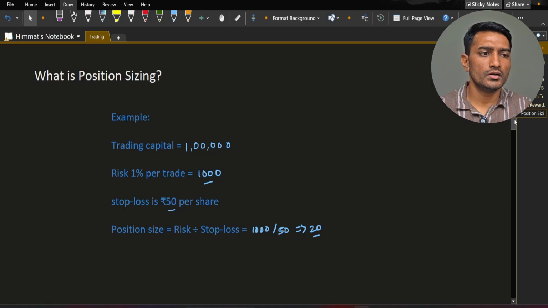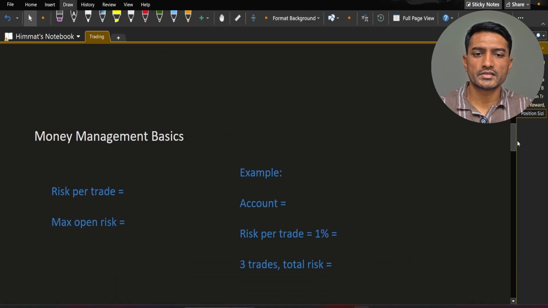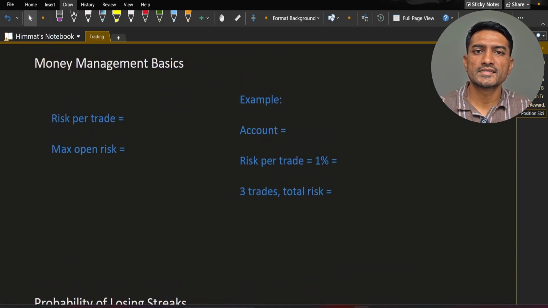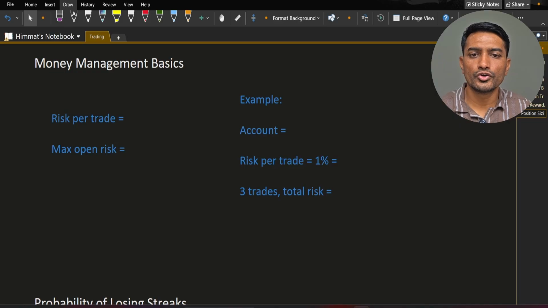Now let's move to some money management basics. Money management simply means how much capital you are willing to risk overall and per trade. As a rule of thumb, you should not risk more than 1 to 2% of your capital per trade, and maximum open risk should not be more than 5 to 6%. At any given point of time, you may have 3 to 4 open trades with risk per trade between this.